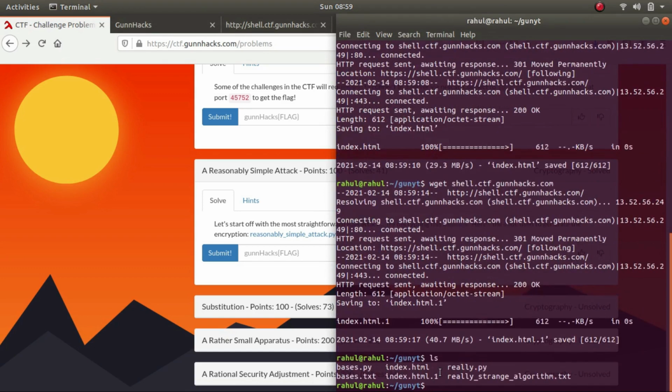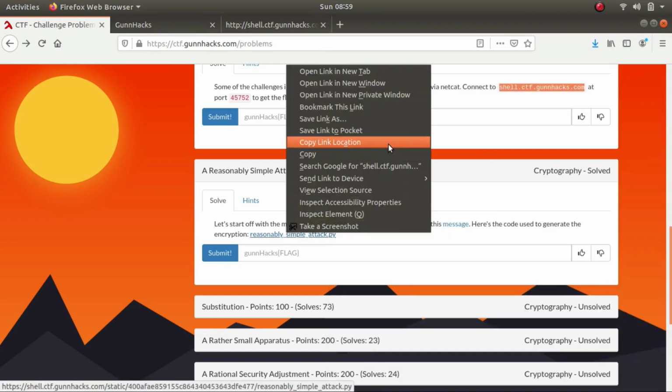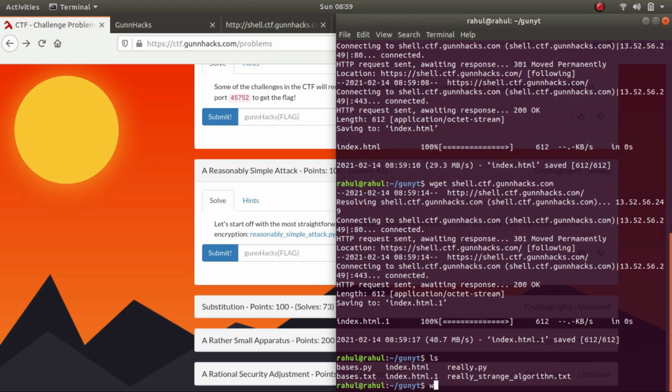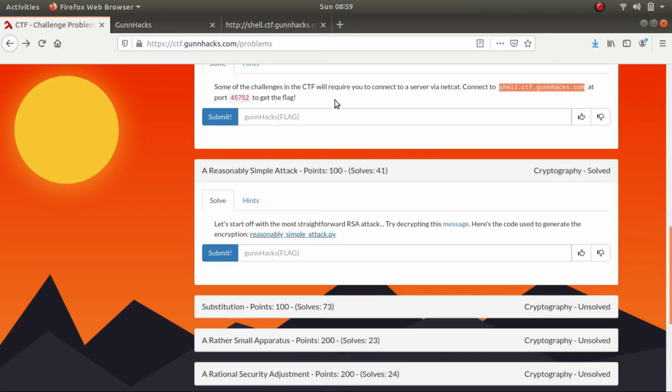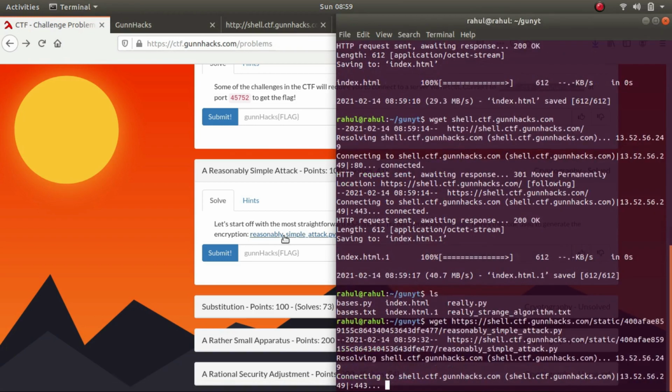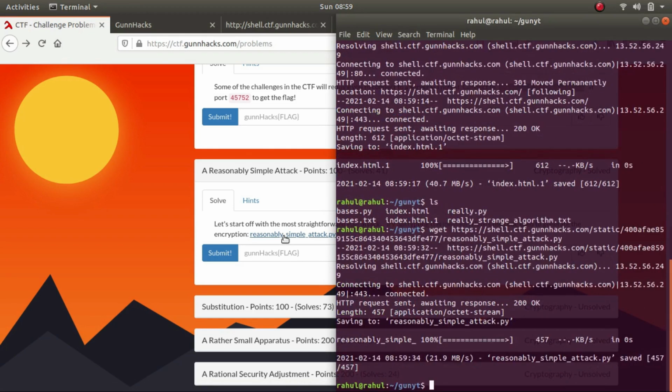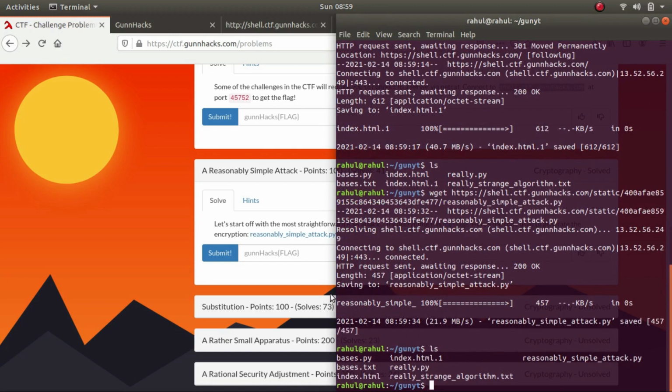So now that we have both of them, no, I don't think it downloaded. Let's copy link location and wget. It did not work. It did work. Okay, so there it is.